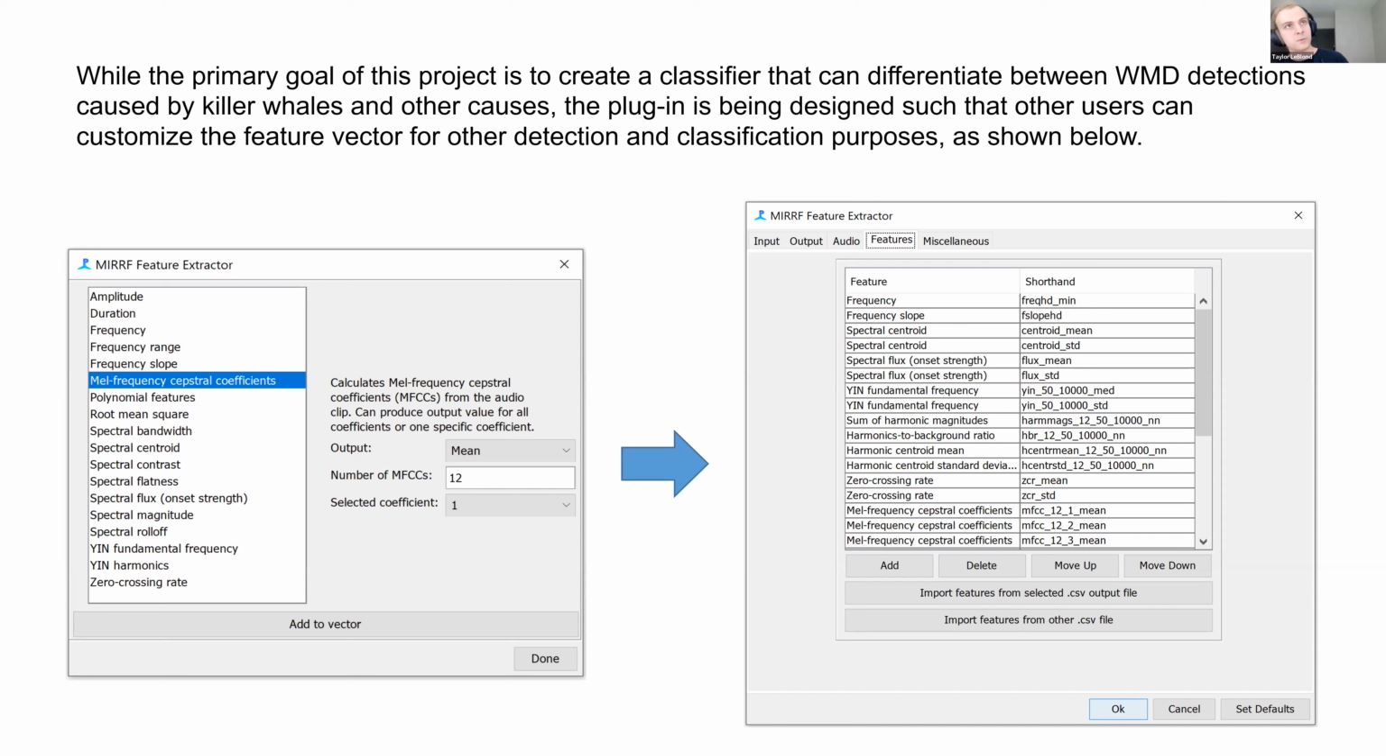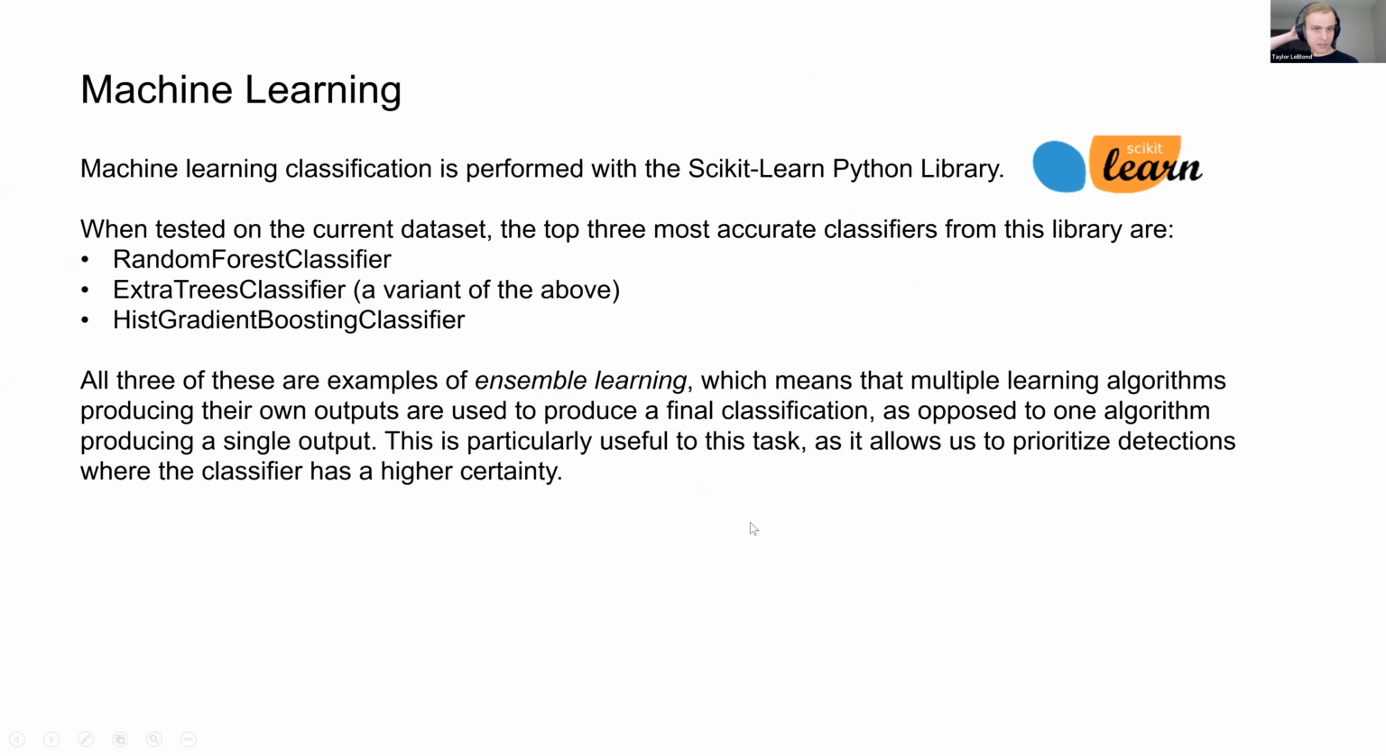The only tests we've done so far have been on killer whales, humpbacks, vessels, and a little bit of Pacific white-sided dolphin, but we don't have enough data for the last one. But I think I'm repeating myself at this point. Anyways, machine learning classification is performed with the scikit-learn Python library. When tested on the current data set, the top 3 most accurate classifiers from the library were the random forest classifier, the extra trees classifier, which is a variant of the random forest classifier that uses different decision trees, and the histogram gradient boosting classifier.